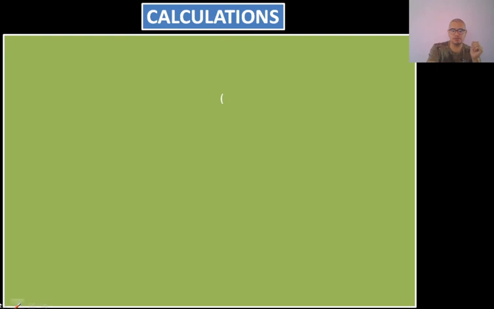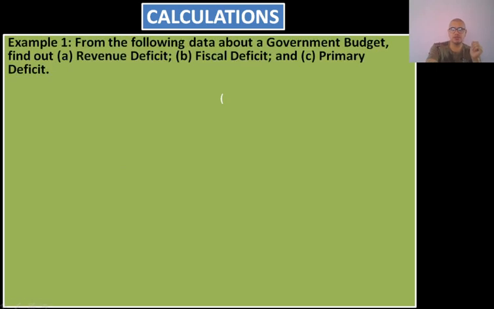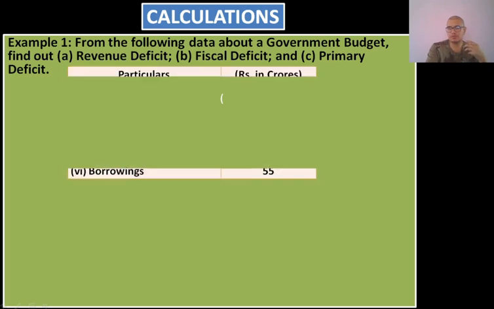Over here we will deal with some calculations. These calculations are based on the budgetary deficits, whether it be fiscal deficit, primary deficit or revenue deficit. So we need to remember the formulas of revenue deficit, fiscal deficit and primary deficit.